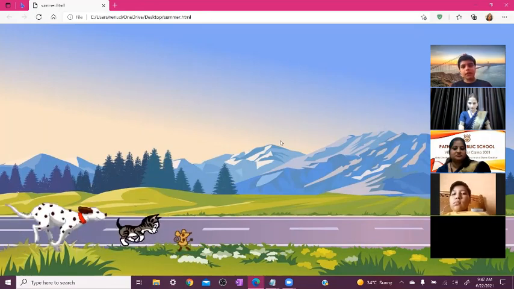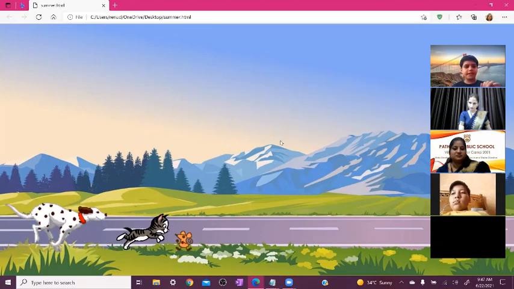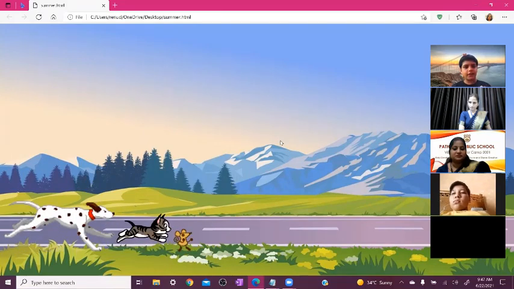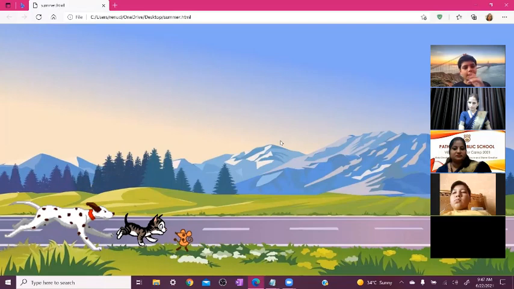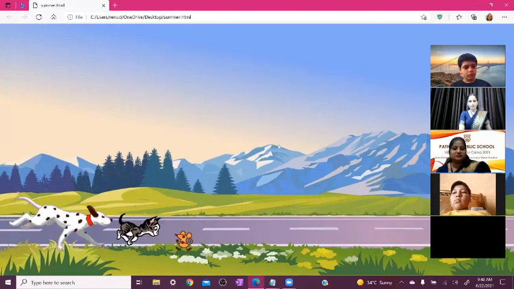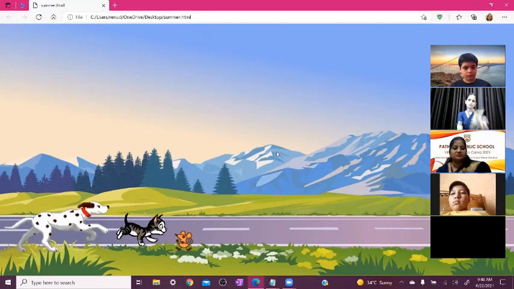Ma'am, actually what I did, ma'am, I changed the width below, and after that my animals, the dog, cat, rat, are not on the road, they are even below the road. Okay, no problem. You can remove some BR. You can see here, our complete characters are out of road. So how we set it? Just remove the BR tag.